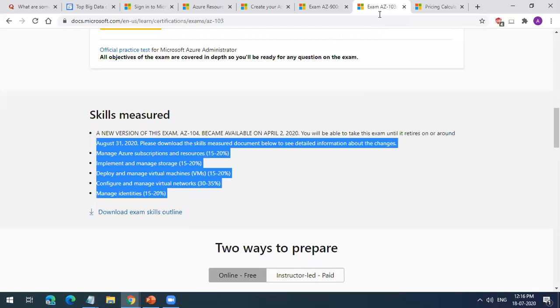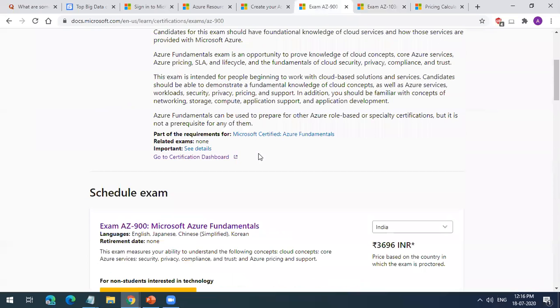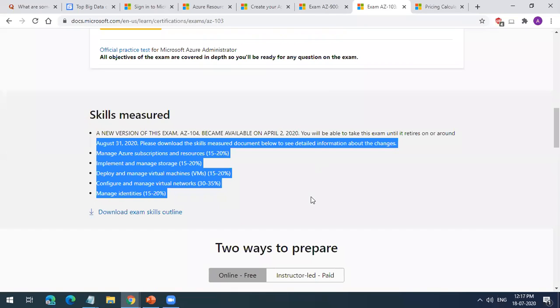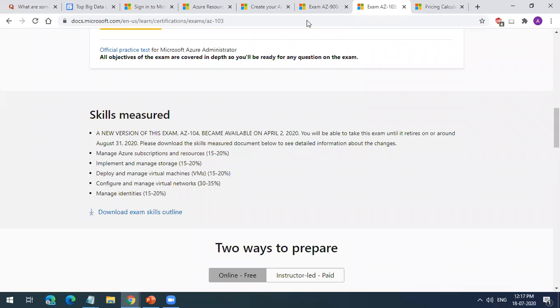I will not advise you guys to go for this exam. If you are a pure salesperson, then this exam is good for you. If you are not a salesperson, then I don't think this exam is good for you. The other exam you should try is for sales or pre-sales.